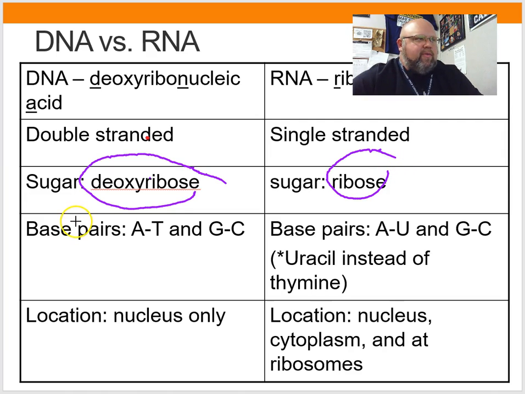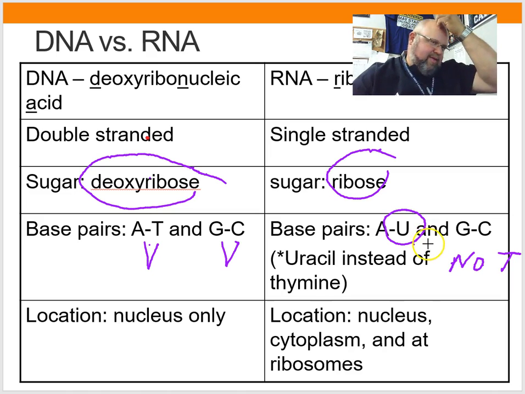Also, with our base pairing, remember we have our apples and trees, our car in the garage. Well, now it's a little bit different. RNA has no T. There's no T's in RNA. We replace that with the U. So A now, apples, go with the U. Find something to understand and remember that, but A's go with U's in RNA. Anytime you see a U, you know it's RNA. Anytime you see a single strand, you know it's RNA.